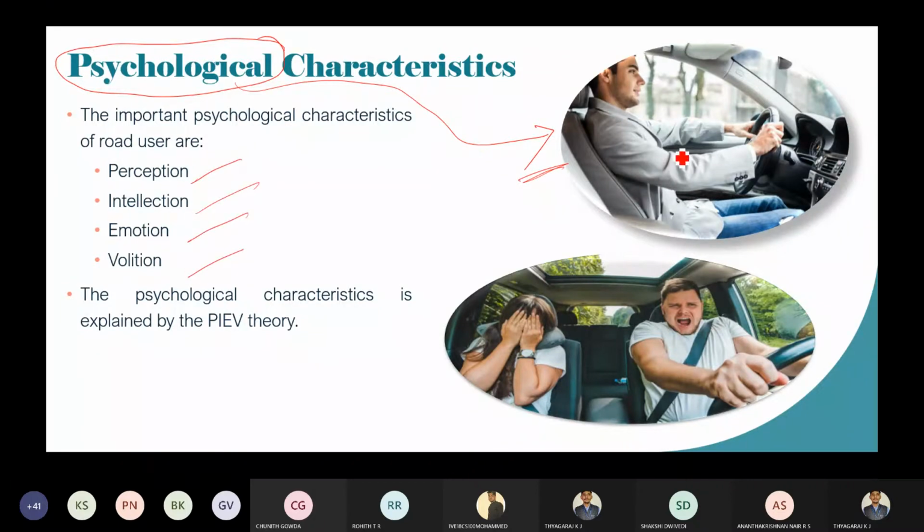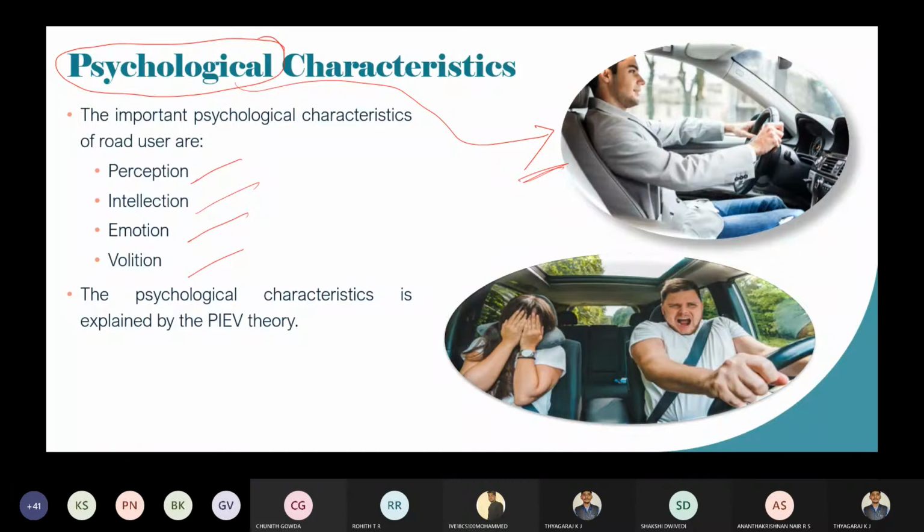You will be driving a vehicle in a cool manner, so simply listen here. You will be driving the vehicle in a cool manner, that is without any obstruction. You will be driving very neatly. So whenever an obstruction suddenly comes, what are you going to do?